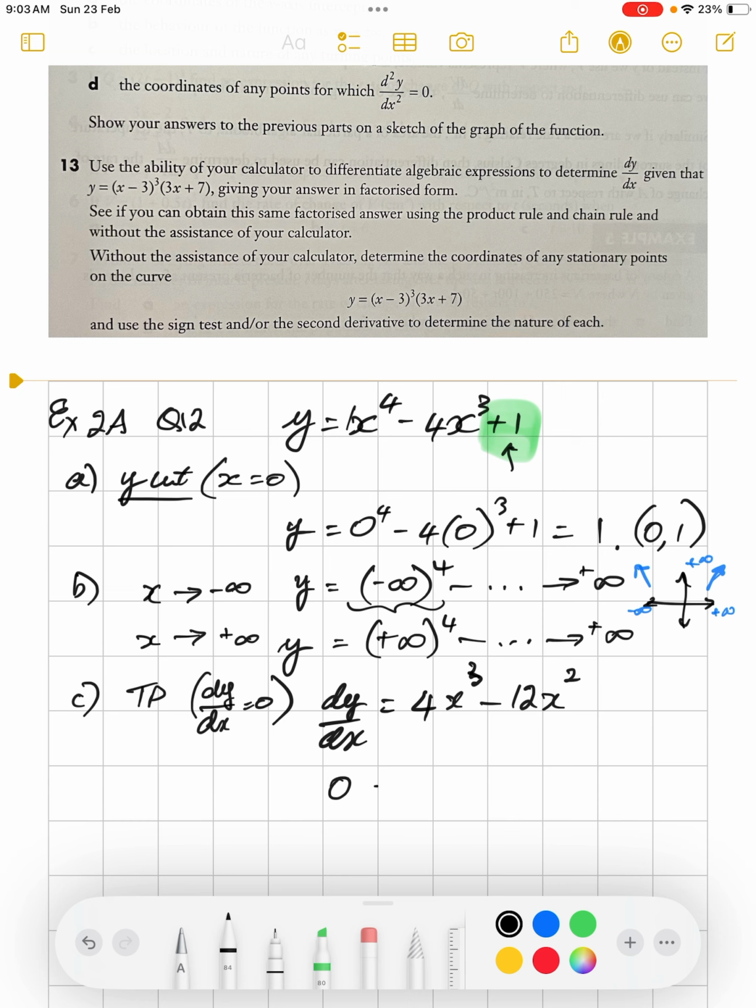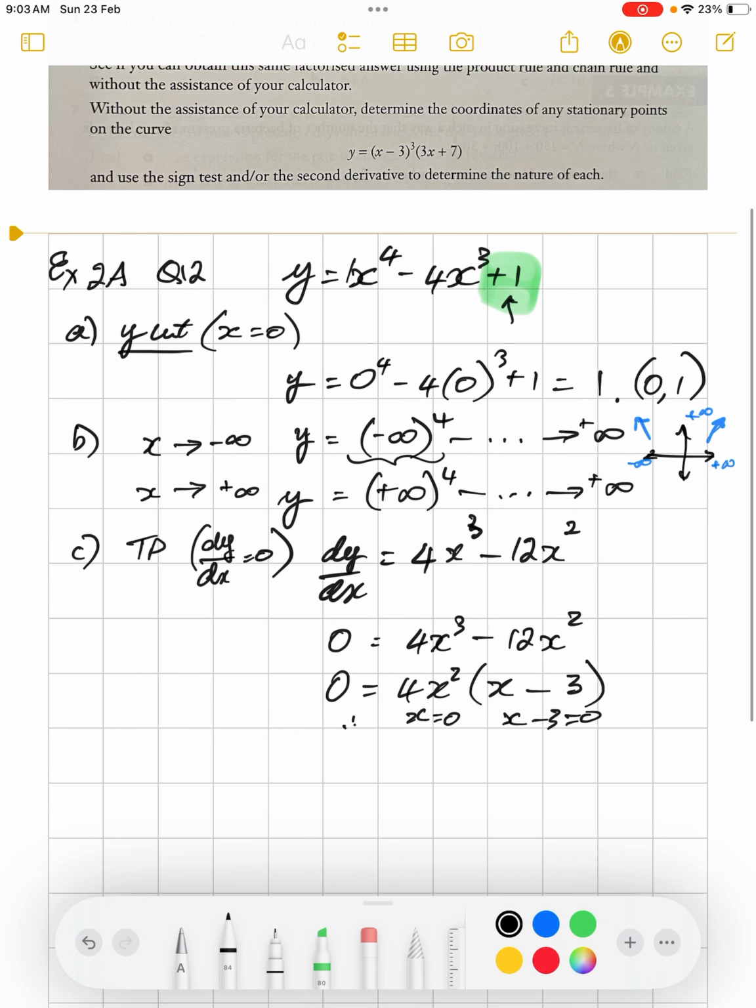We'll let that equal 0 and factorize this. So we've got 4x squared (x minus 3). Therefore, x will be 0, or x minus 3 will equal 0, so x will equal 3. So there are 2 turning points, one when x is 0 and one when x is 3.